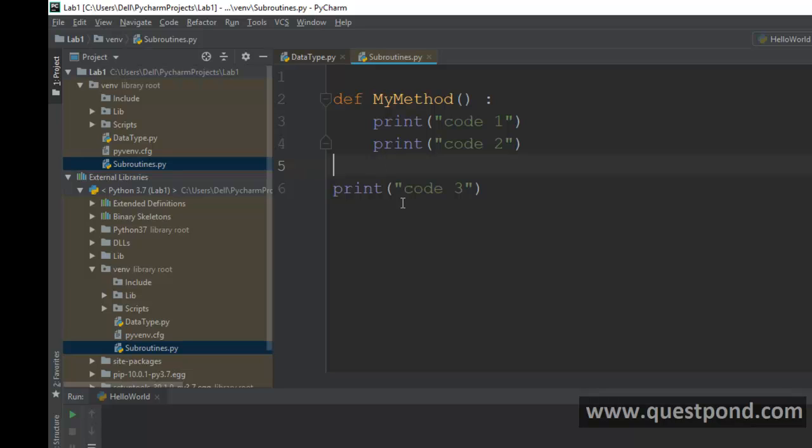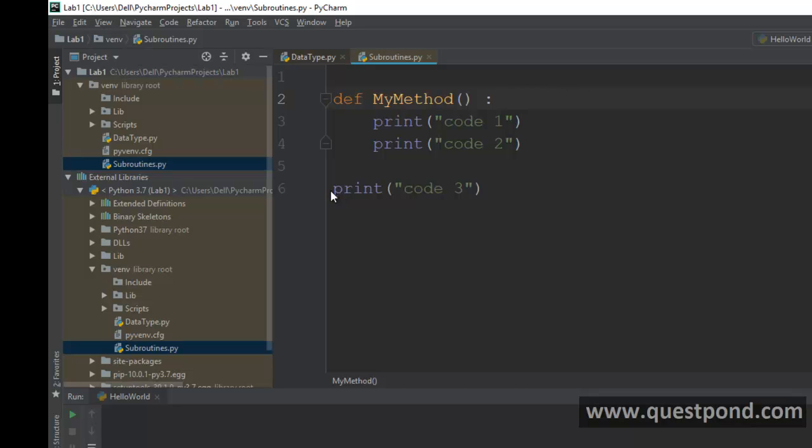If you define your indentation at the start of the method, that defines the end of the method. Out here, if I define this inside like this, then code 3 will become part of my method. So in Python, they have kept things simple. Rather than having all those curly brackets, which the C, C++, Java and C# guys use, they have removed all that complexity and relied on indentation and white spaces.